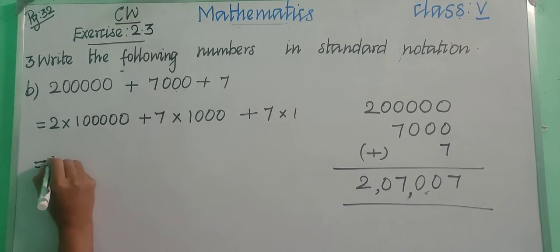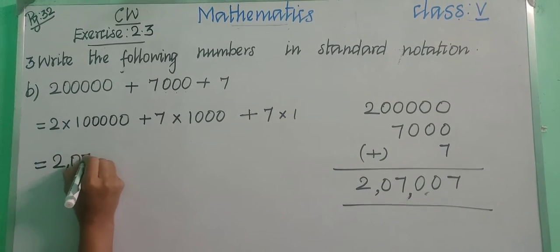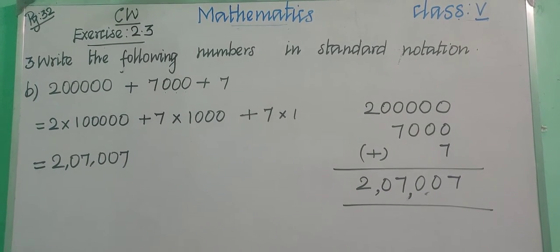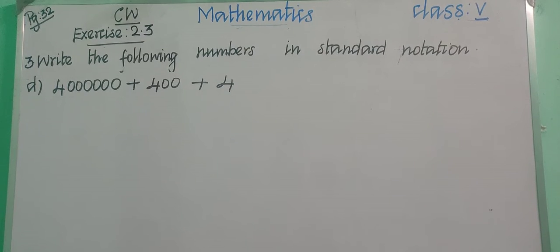So that is 2 lakhs 7,007. Okay, children, copy this in your classwork notebook. After completing this, write the D question. Okay, D. C is your homework. Okay, pause the video and write. Okay, children, see the last question, D question.